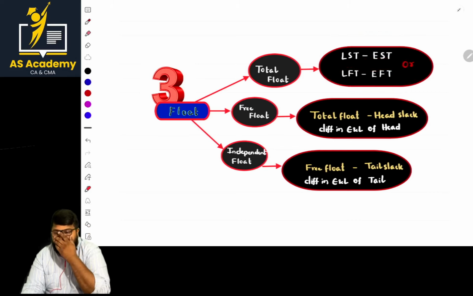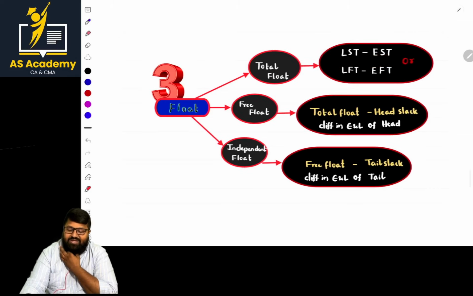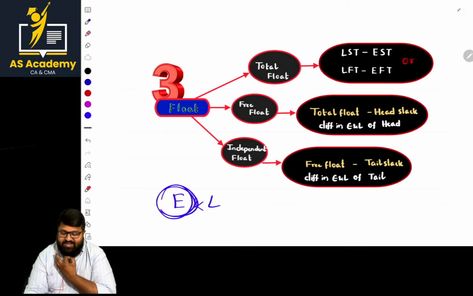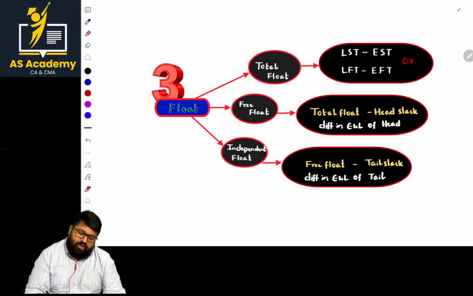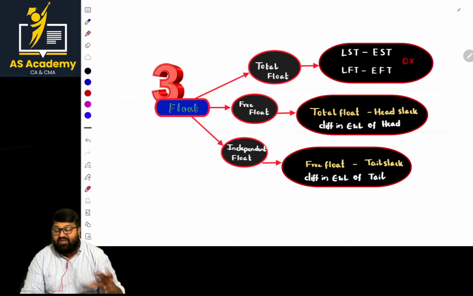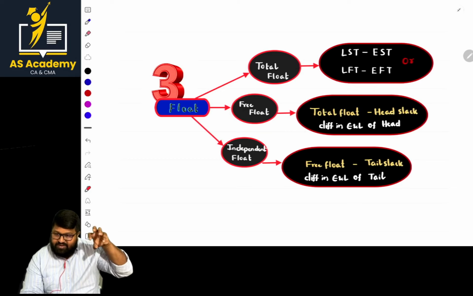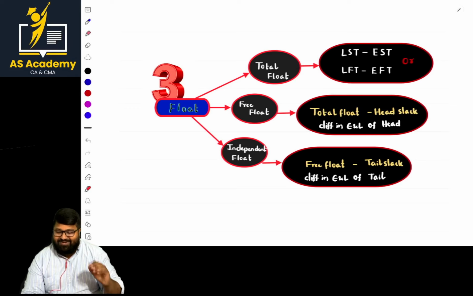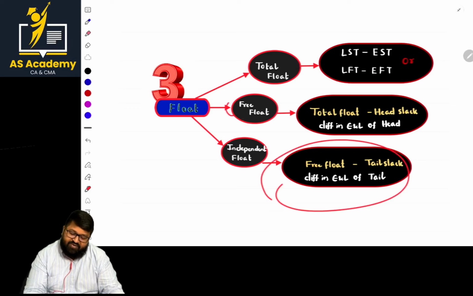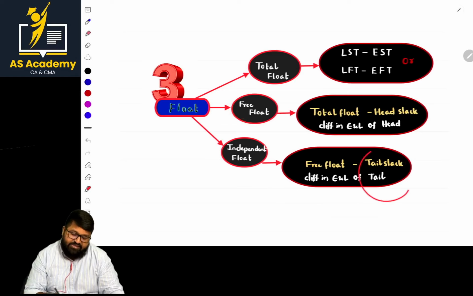That we should understand. Basically, when you are calculating E and L value, E stands for EST, L stands for LFT. That you remember. And what is the formula? LST minus EST. And what about free float? Total float minus head slack, the difference between E and L values of the head event. That is the reason why I said head event and tail event are most important. And what about independent float? Whatever free float we got, from that we deduct tail slack.